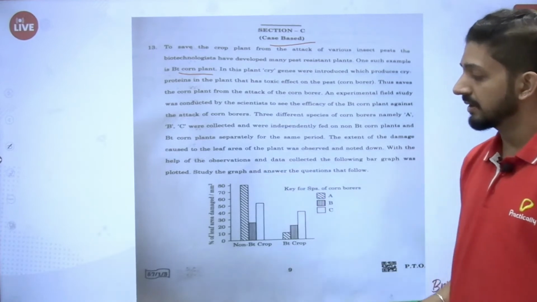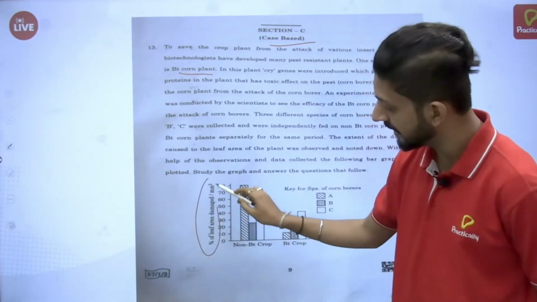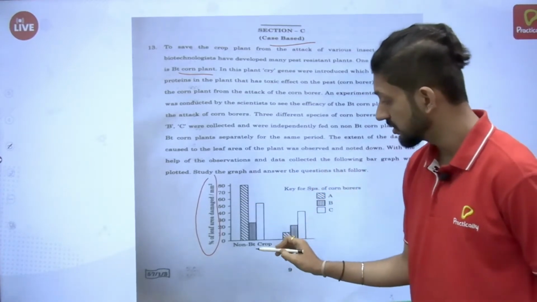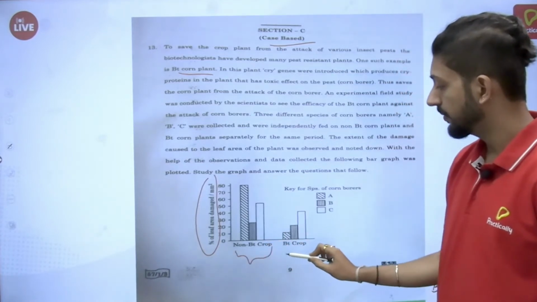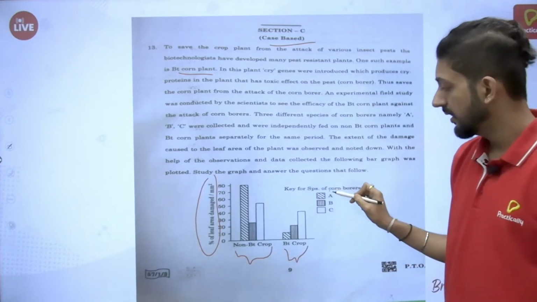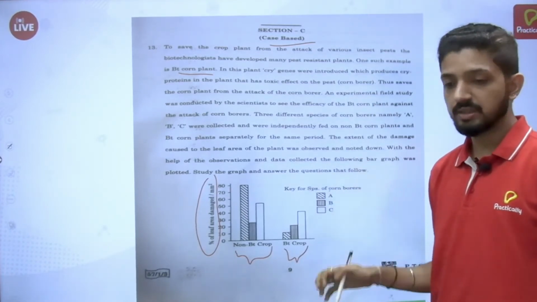So again, there is another graph. The Y-axis shows the percentage of leaf area damaged, and the X-axis shows the type of plant. These are the non-Bt crop plants, and this is the Bt crop. Okay, A, B and C. So based on this, we have to answer the questions. Here's the first question.